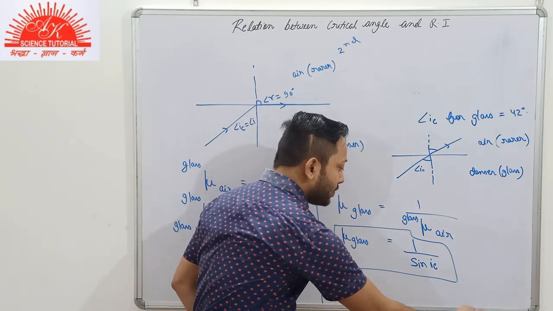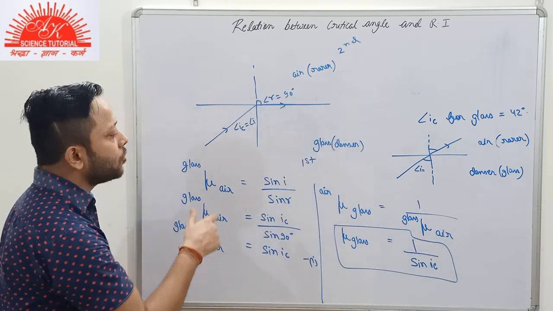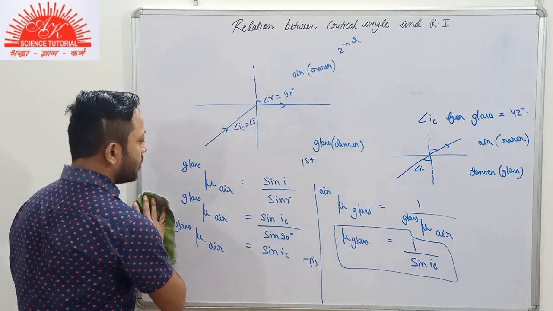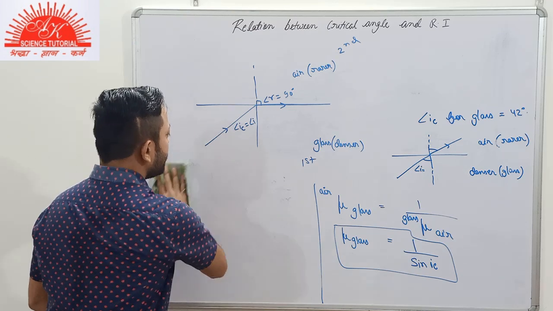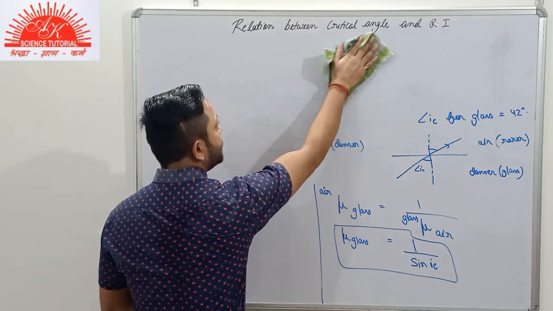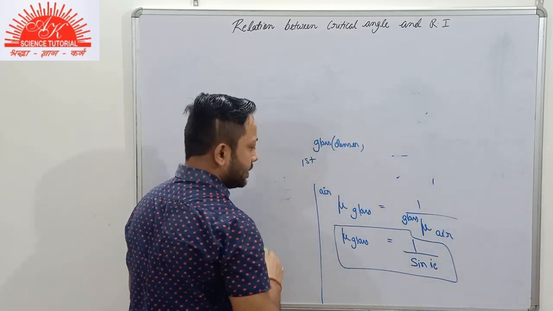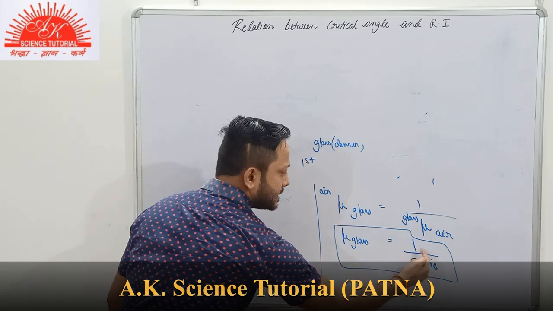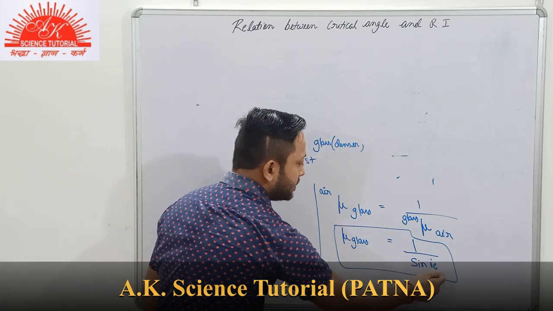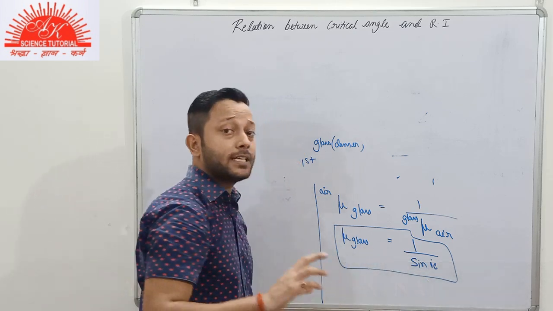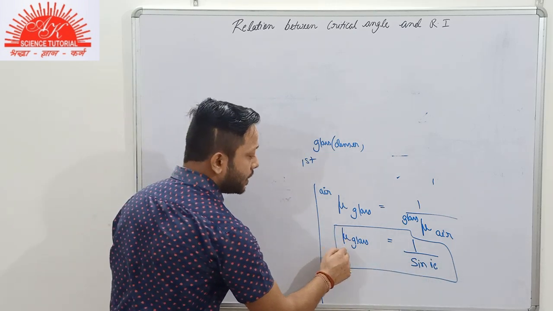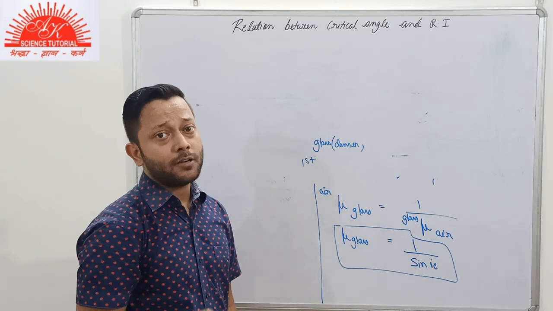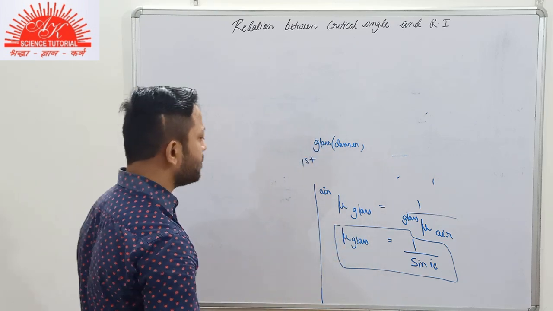So with the help of this expression, we will get to know about the factors affecting the critical angle for any given pair of media. Now we'll discuss it. As you can see here, the refractive index is inversely proportional to the sine of the angle of incidence, that is, the sine of the critical angle, and that is why there is an inversely proportional relation between them. If the refractive index of any medium is greater, then the critical angle for it will be less. I'll give you a very simple example.